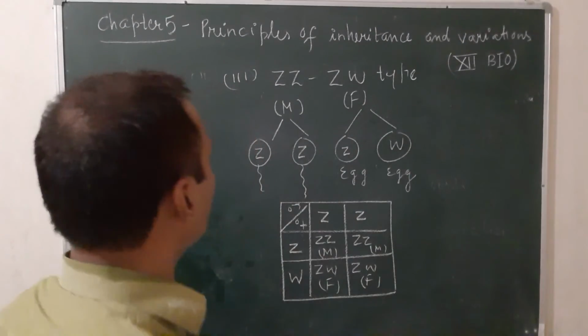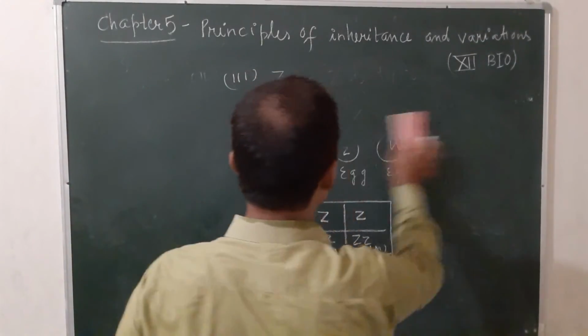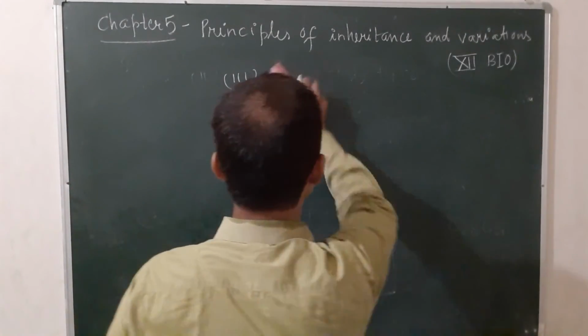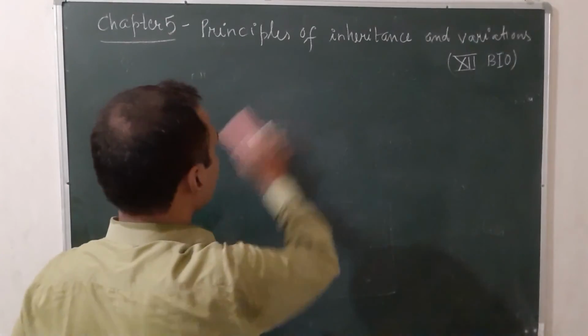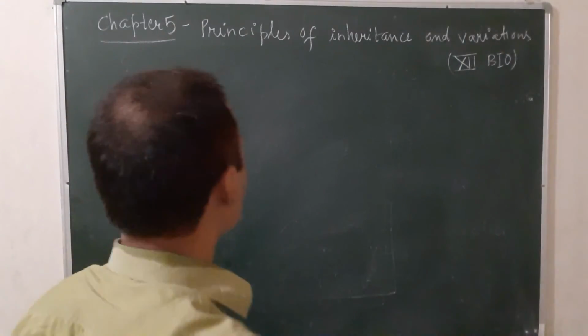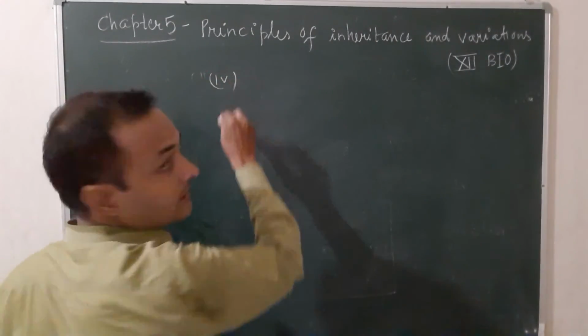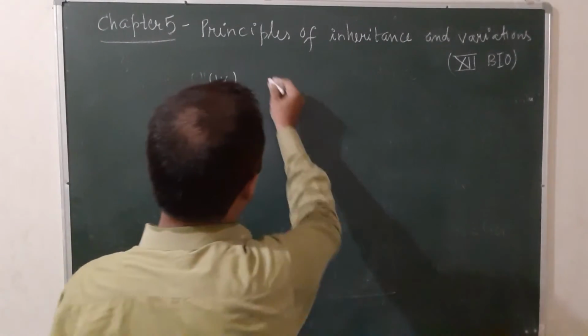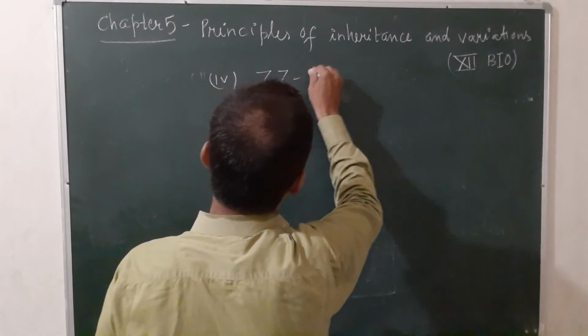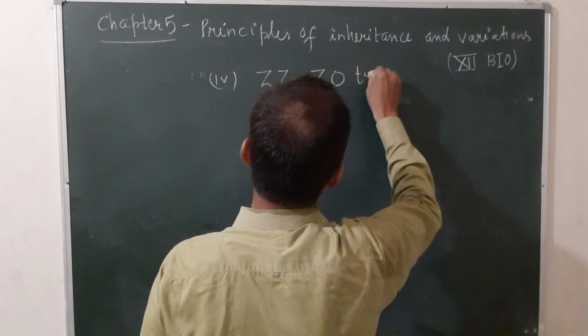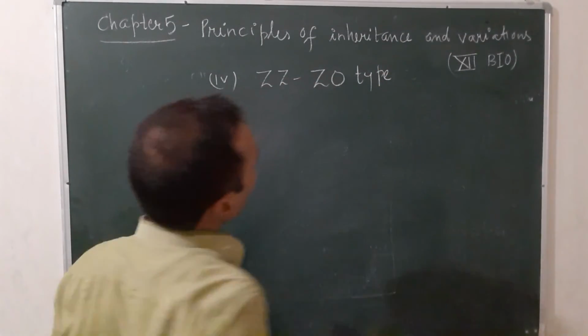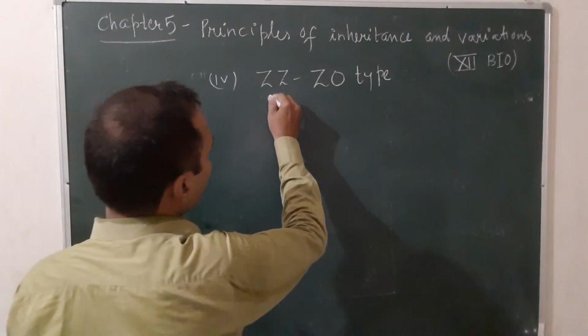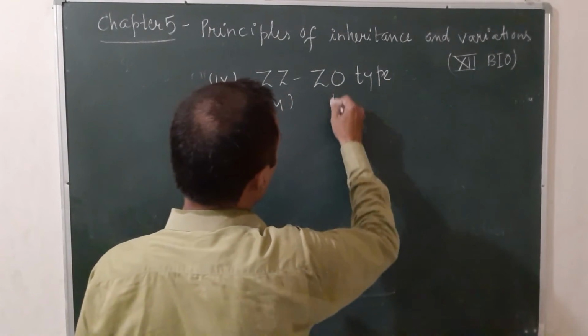Let us see the fourth one, ZO type. Here also it is female heterogamety. It is again male and it is female.